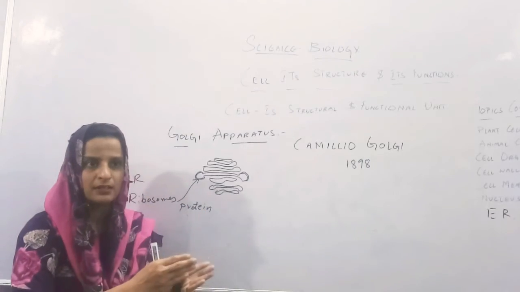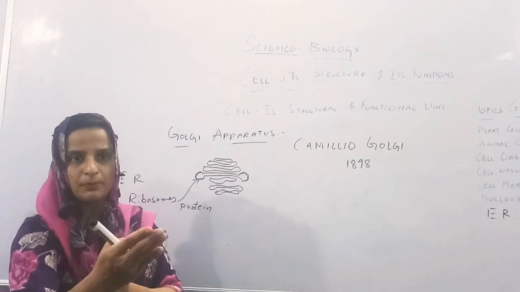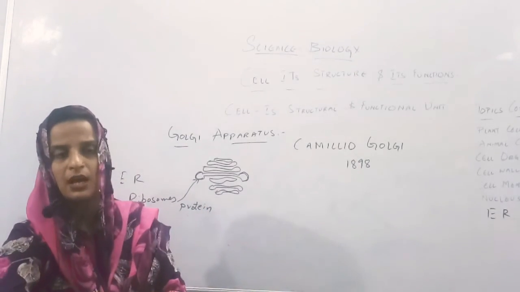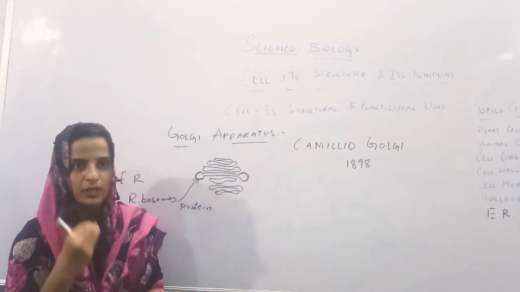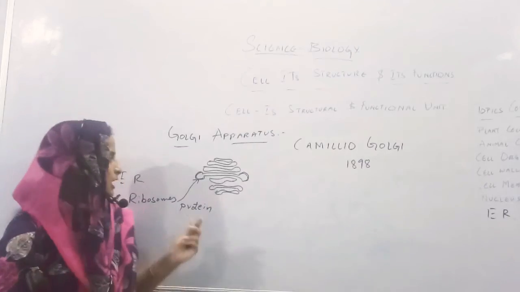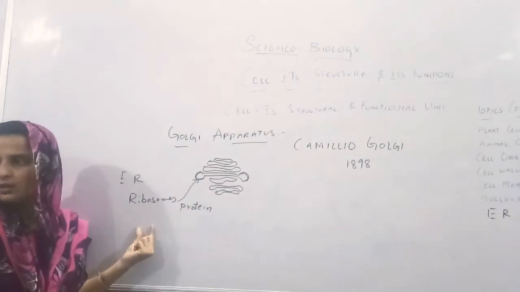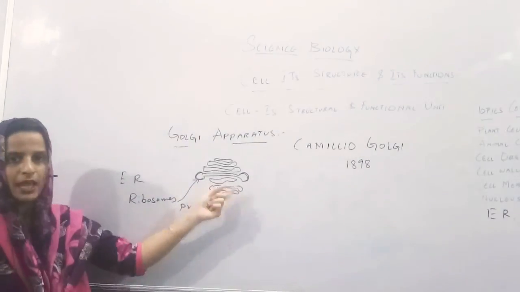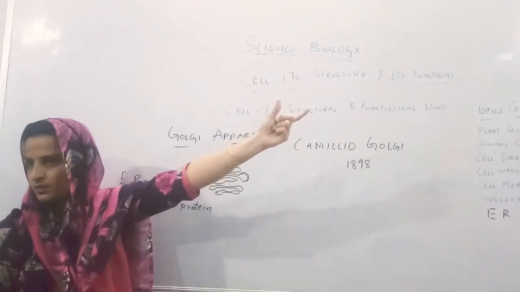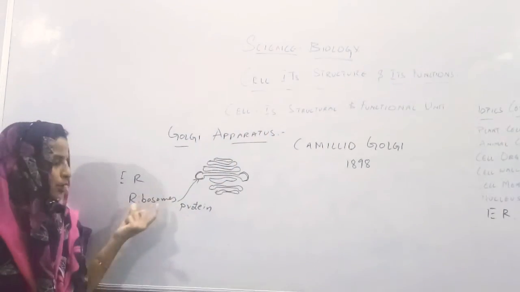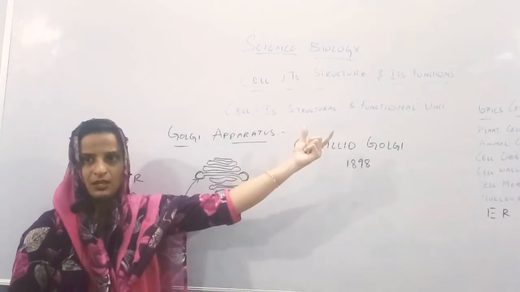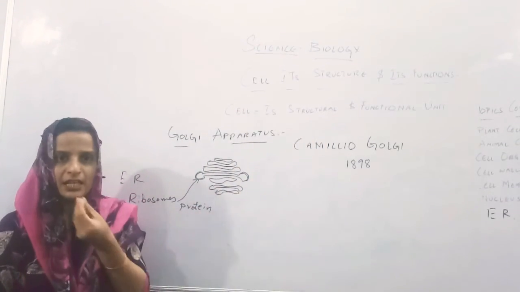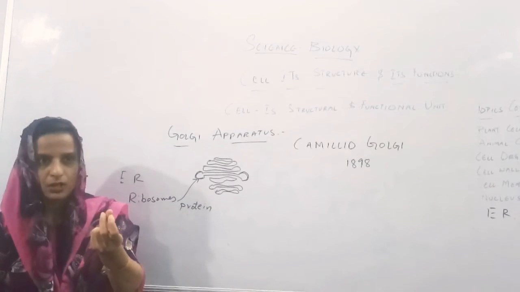From there it is packed and given to some other person, and that person comes and gives it to the shopkeeper. Yes or no? From that shopkeeper you are taking it. So in the same way, the proteins are produced somewhere, they are packed somewhere and they are used somewhere. Yes or no? Same as we are taking the chips packet. Is it clear to all of you?